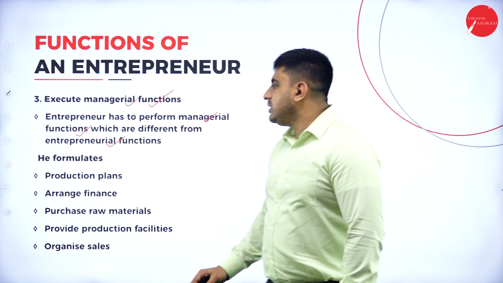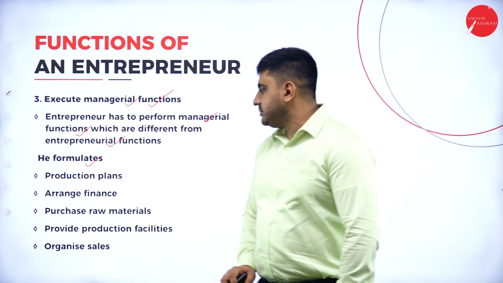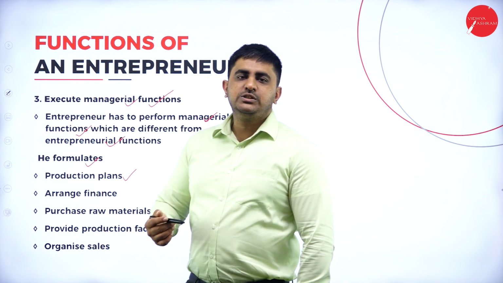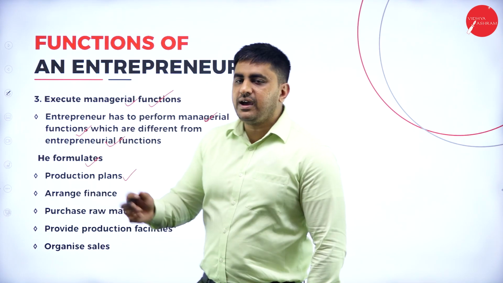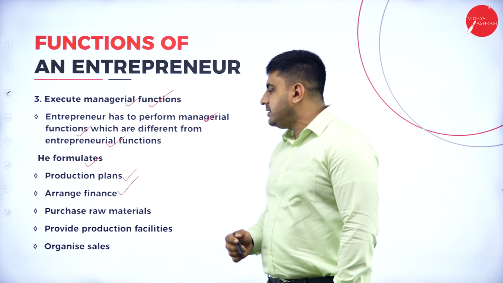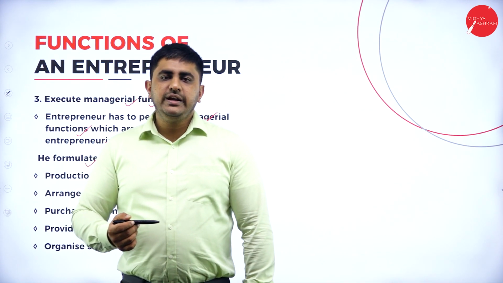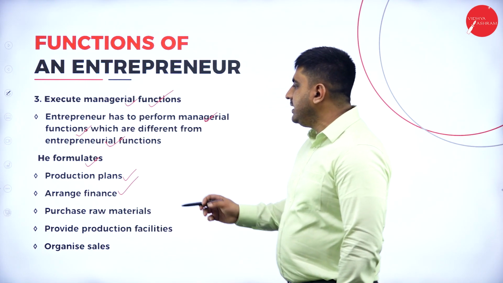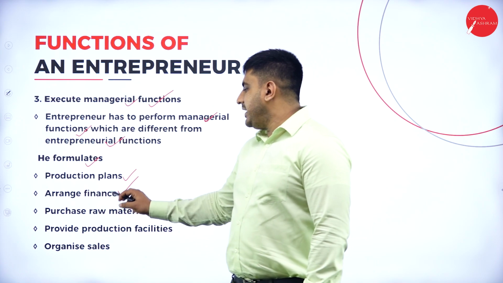So what does an entrepreneur usually do? He formulates production plans, that is how much products to produce, how much raw materials we require, how many workers we require. Then he arranges finance. What is the meaning of that? To procure raw materials you need money, to pay salary to the employees or subordinates you need money. So he arranges finance.